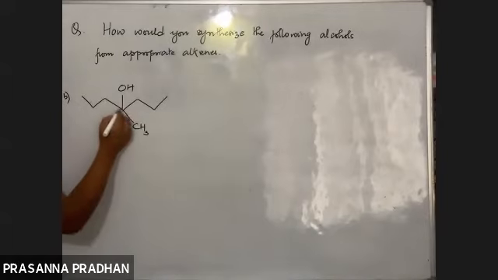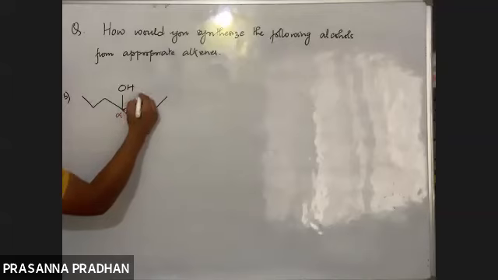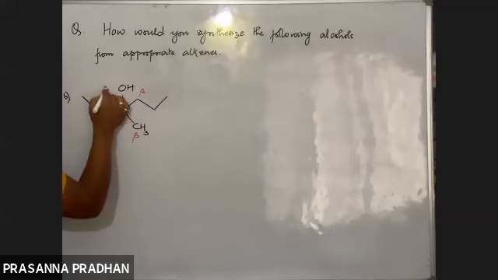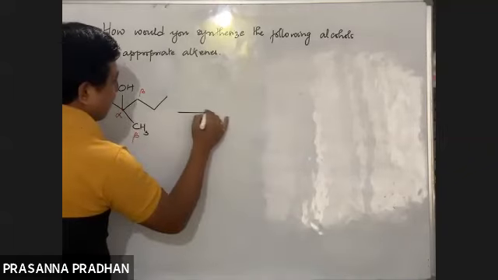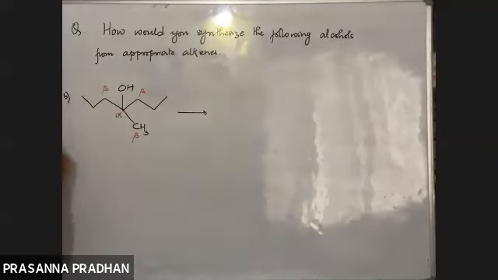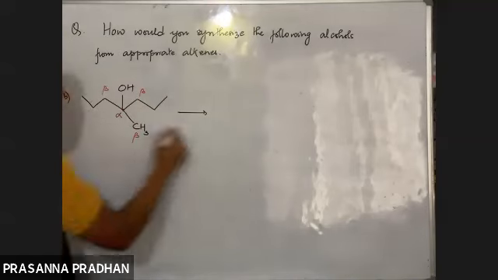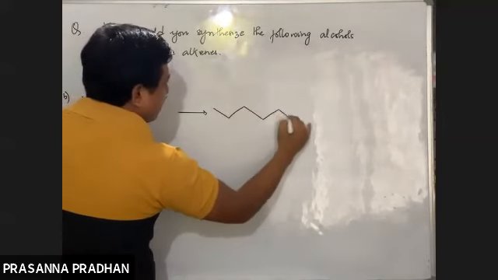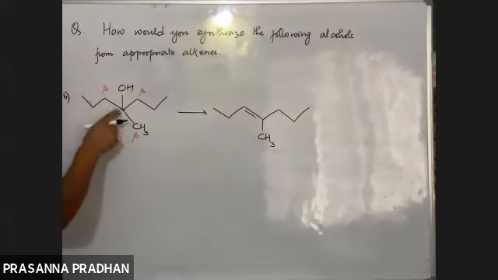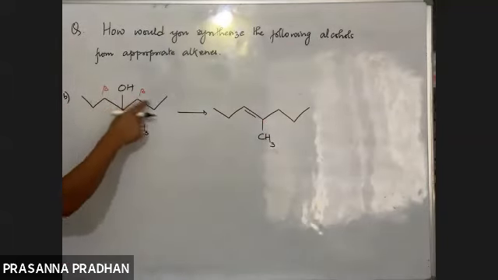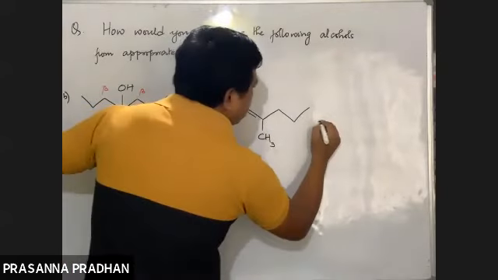Now again here, there is the alpha carbon. This is the beta carbon. Now these two beta carbons are identical, CH2, CH2. What are the two possible alkenes if I eliminate water? The two possible alkenes would be this: OH from here, H from here, or OH from here, H from here. I'll get this.